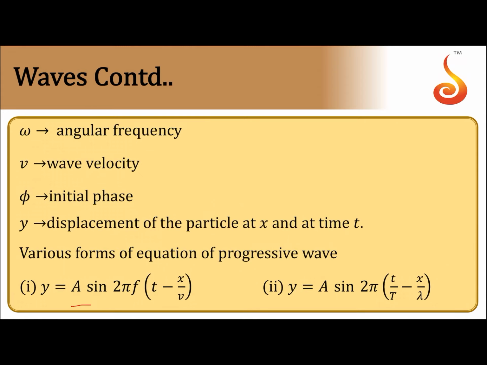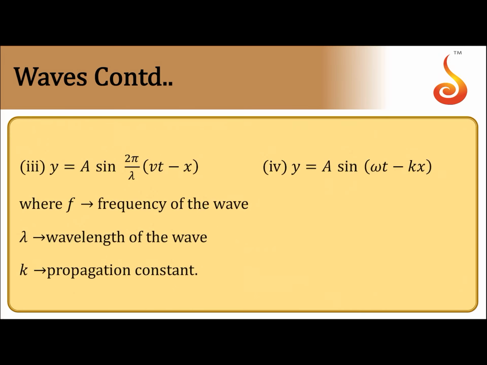So y is equal to a sine of 2 pi f into t minus x by v, with phi equal to 0 here, or a sine of 2 pi into t by T minus x by lambda. Sine can be replaced by cosine function also, since the cosine function is also a sinusoidal function. Here lambda is the wavelength of the wave, T is the time period of the wave. Then y is equal to a sine of 2 pi by lambda into vt minus x, or y is equal to a sine of omega t minus kx.